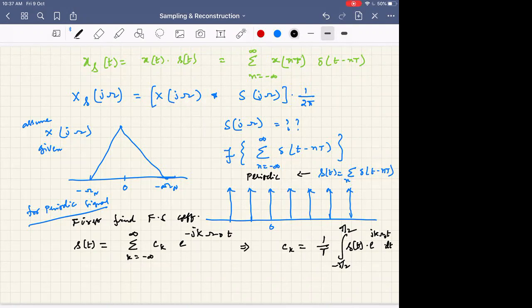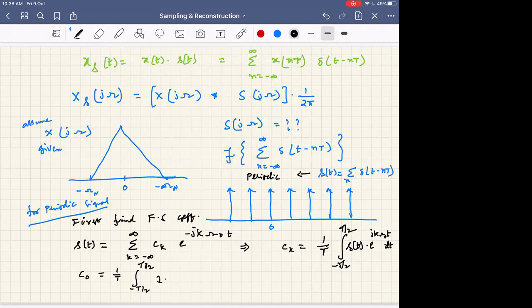So can one of you quickly use it and find c_0 first? One by T, integral from minus T by 2 to T by 2. Here s(t) is 1, and this duration is minus T by 2 to T by 2.